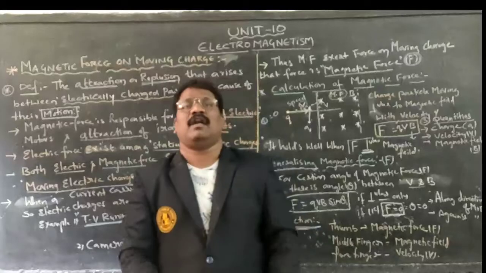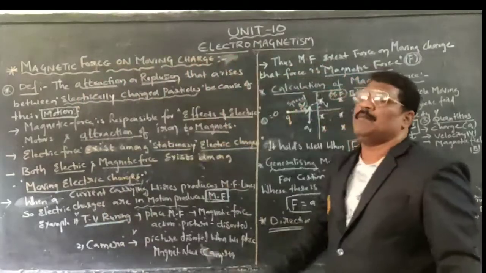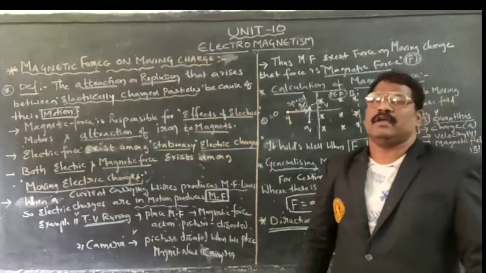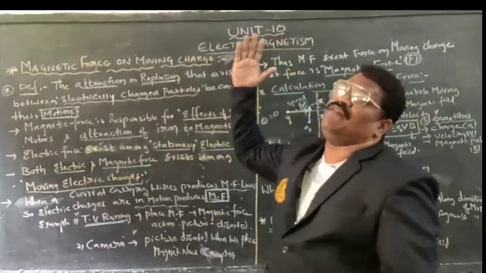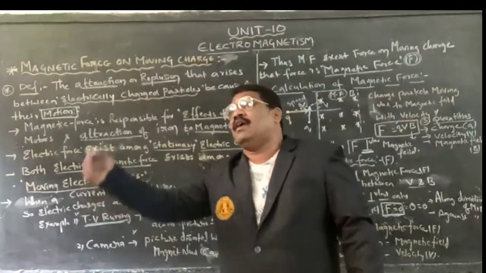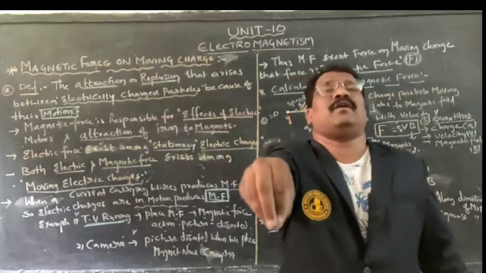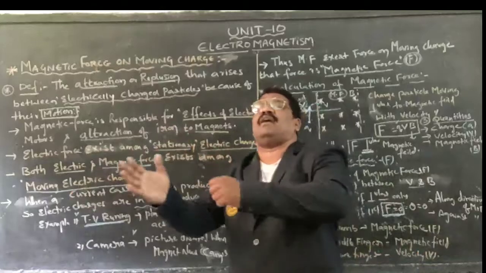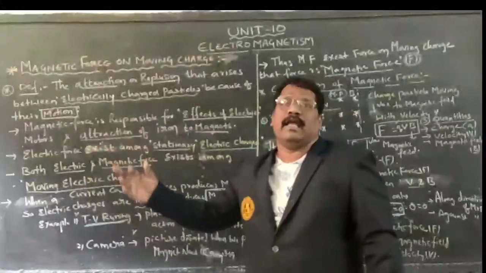By this we have completed the topic of magnetic force acting upon a moving charge. In the next class we will go to a current carrying wire. Here only one charged particle was taken, but a wire consists of a large number of charged particles. If they are moving, how will that magnetic force be affected? We'll see that in the next video.